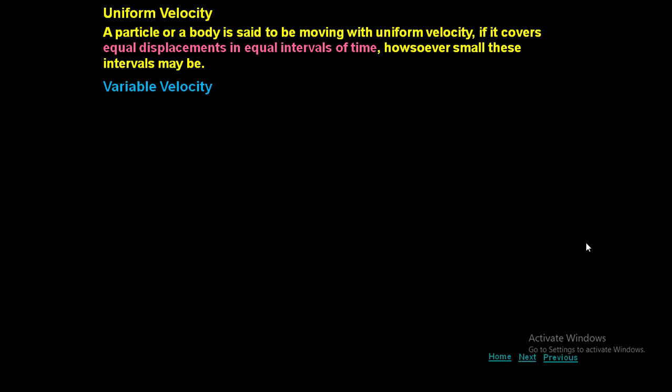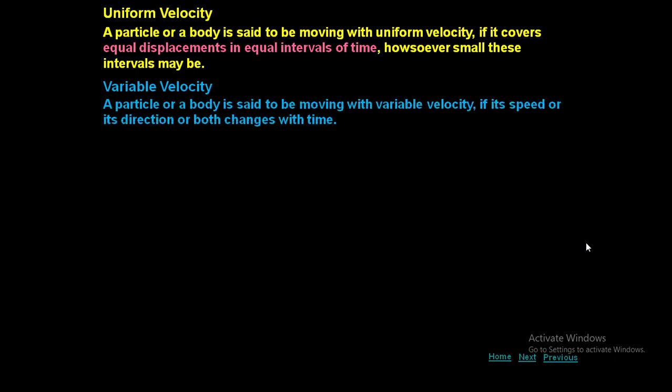Variable velocity. Variable means which is not constant. So a particle or a body is said to be moving with variable velocity if its speed or its direction or both change with time. So if both speed as well as direction, or either of them, change with respect to time, then we can say the velocity is varying.